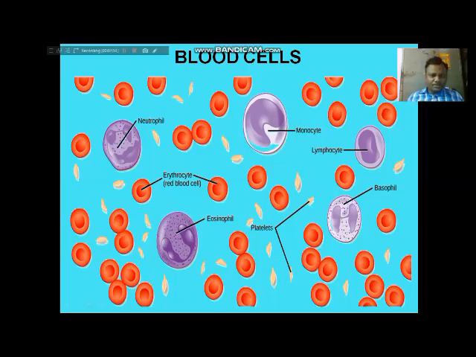Along with these different types of white blood cells and red blood cells, you also find some other type of cells. They are called blood platelets. These are very, very important. Platelets are thrombocytes and they contain fibrinogens. They are very important for clotting of the blood itself.